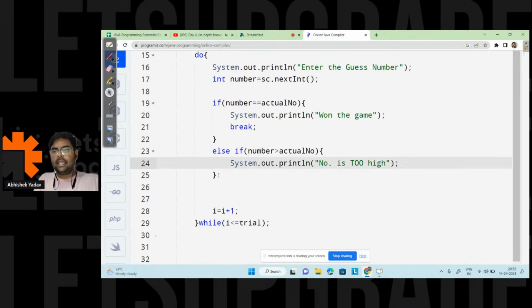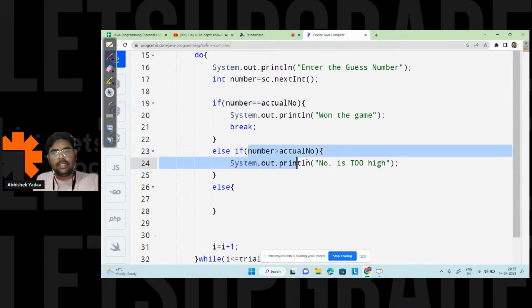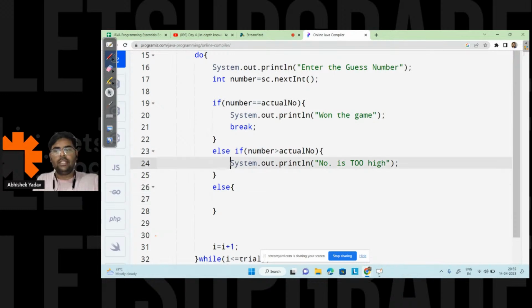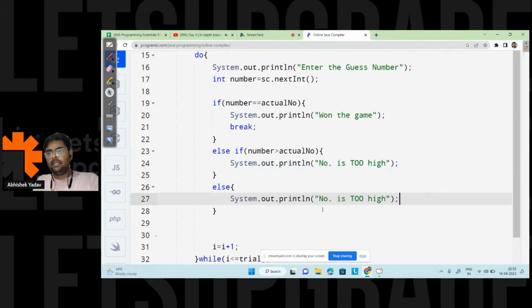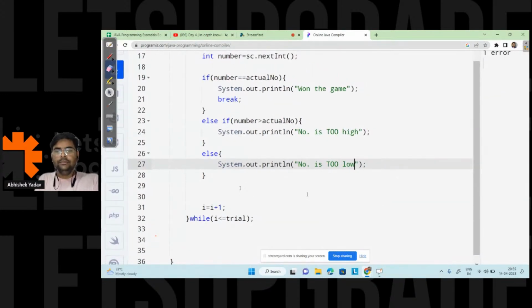In the else part, I have handled the equal to condition and the greater one, so the else will be the case when the number is less than the actual number. So here I will write, number is too low. Here I am giving the hint to the user.